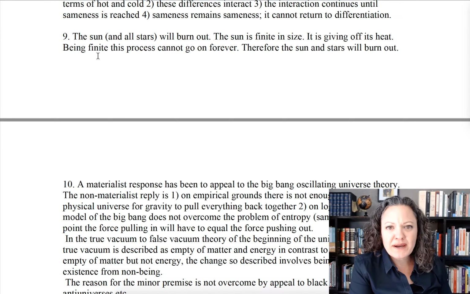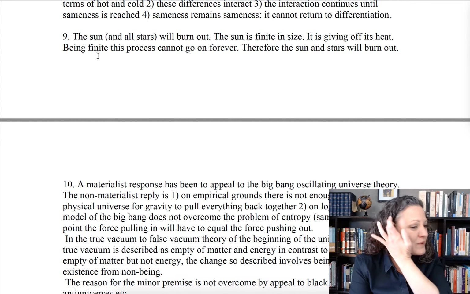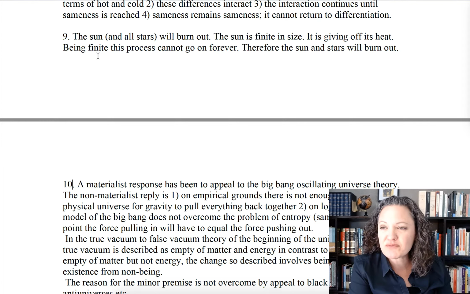So here's the argument. The sun is finite in size. It's about yay big in the sky, right? It's giving off heat. It's fairly obvious. Go out and stand in the Phoenix sun and you'll see it's giving off heat. It can't do this forever because it's finite. So eventually the sun will burn out. And if stars are also suns, then all of the stars will burn out eventually as well.